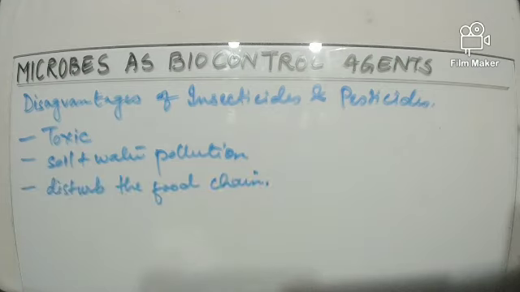Now usage of chemical insecticides and pesticides for killing the insects and pests can also cause disturbance in the food chain. How? Killing pests can create problems for those animals which depend on pests either for food or as a host. So if we are killing the pests, the other organisms that feed on them or depend on them will run short of their prey, and if they run short of their food, what will happen? They will also start to die off.